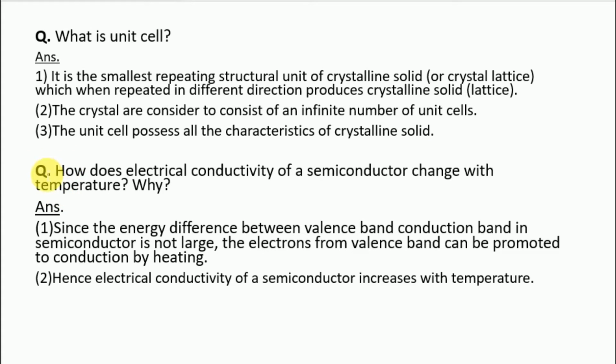Next, fifth is, how does the electrical conductivity of a semiconductor change with temperature and why? The answer is, since the energy difference between the valence band and conduction band in a semiconductor is not large, the electrons from the valence band can be promoted to the conduction band by heating. Hence, the electrical conductivity of a semiconductor increases with temperature.